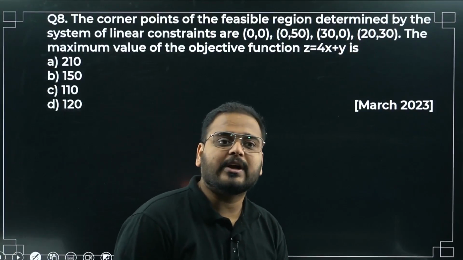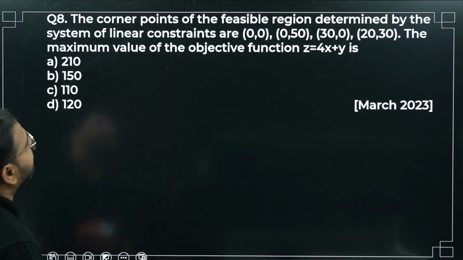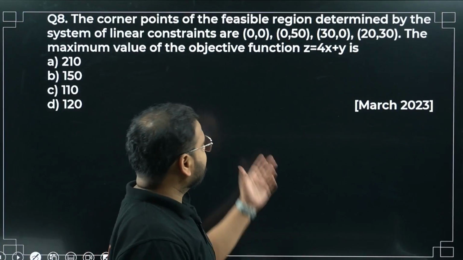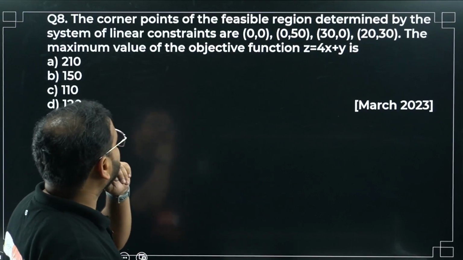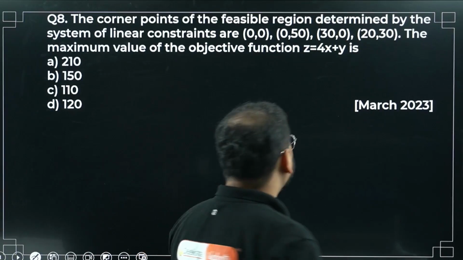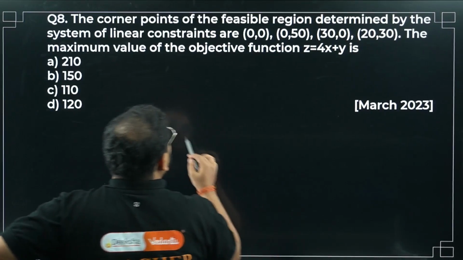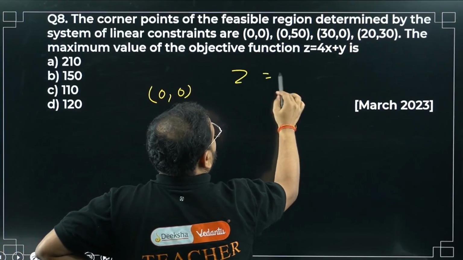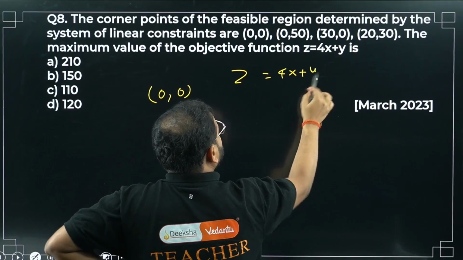The corner points of the feasible region determined by the system of linear constraints are given, and they're asking for the maximum value. Have a look. What are the points we have? 0, 0, z equals 4x plus y.